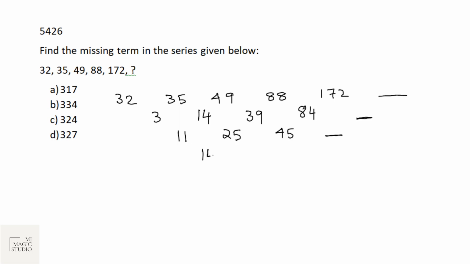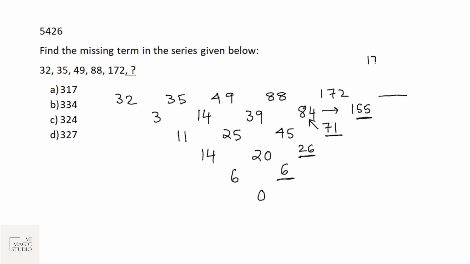25 minus 11 is 14. And here the difference is 20. Here difference we don't know. And here we are getting 6. So to make this difference table end with 0, I'm just identifying at 0. Let's start filling up these steps. 0 plus 6 is 6. 6 plus 20 is 26. 26 plus 45 is 71. 71 plus 84,